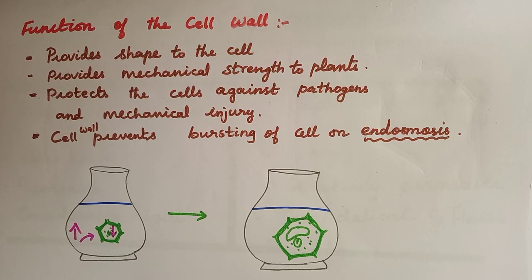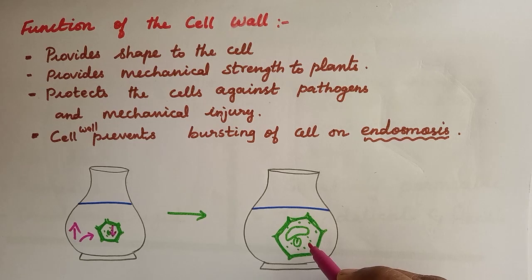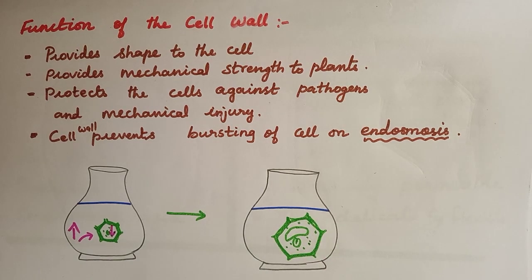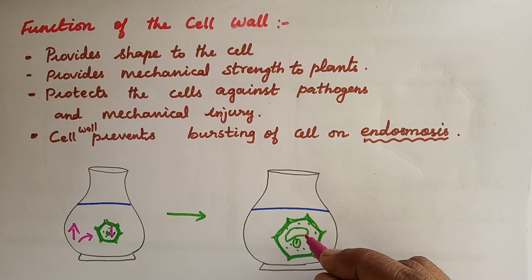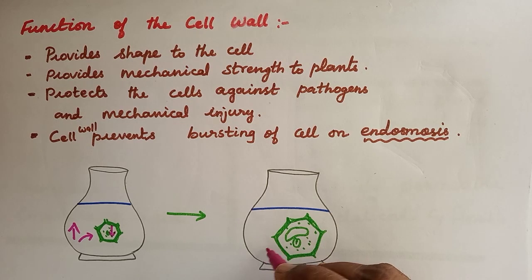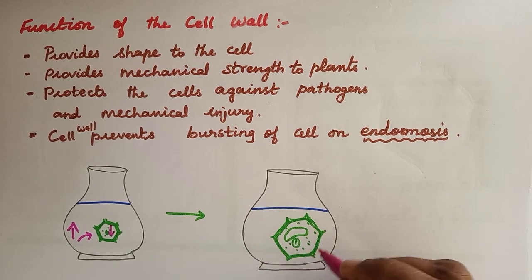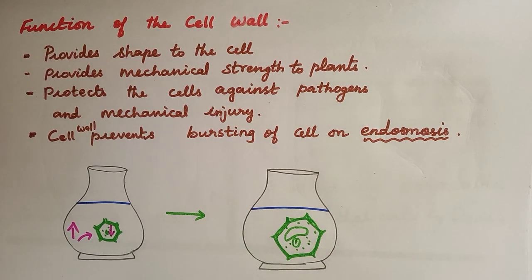By that time the cell becomes swollen, becomes big. At that time the cell might burst, because inside the cell also there is water. The water is moving inside the cell. It becomes swollen, a big structure.